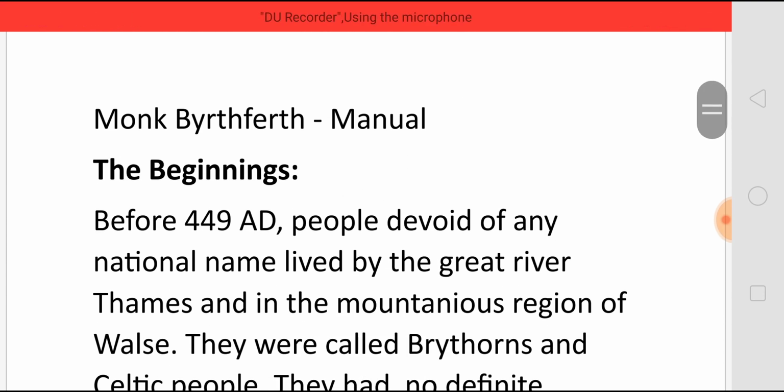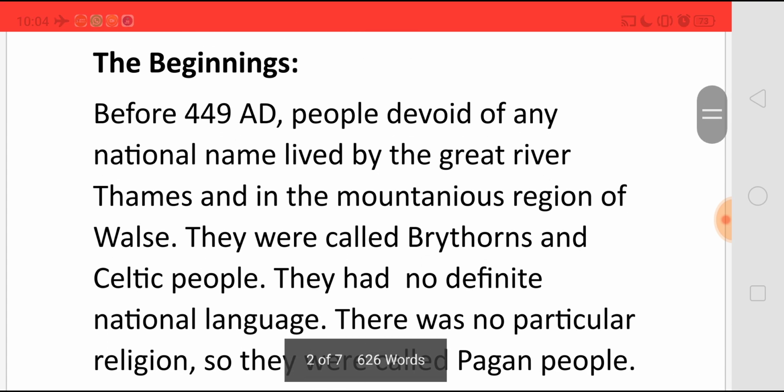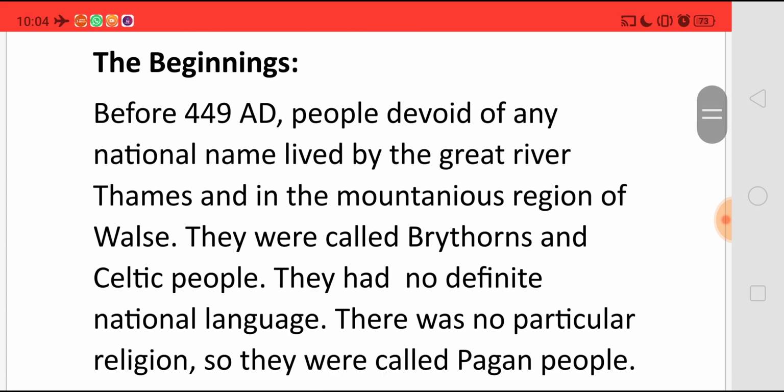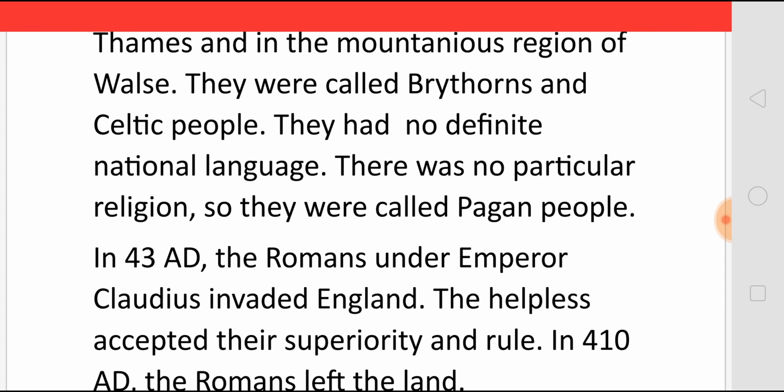Monk Byrhtferth wrote Manual. If we see the beginnings, before 449 AD, people did not have a particular national name. They only lived by the great river Thames and in the mountainous regions of Wales. And these people were called Brythons or Celtic people. They did not have even a definite national language. That is, according to each place, they had their own dialects. And there was no particular religion, so they were called pagan people.